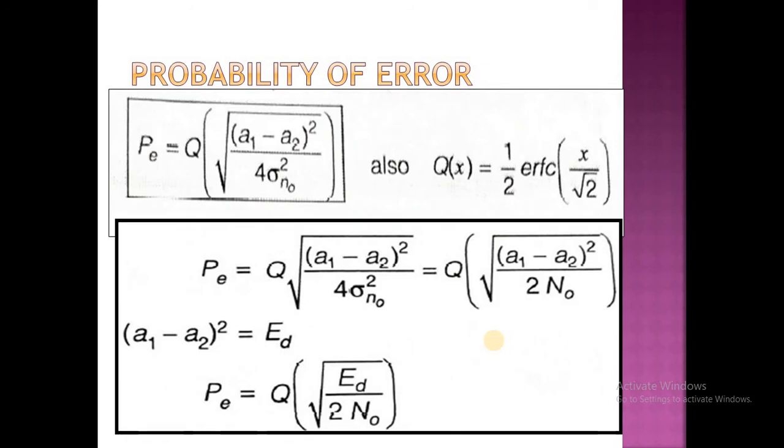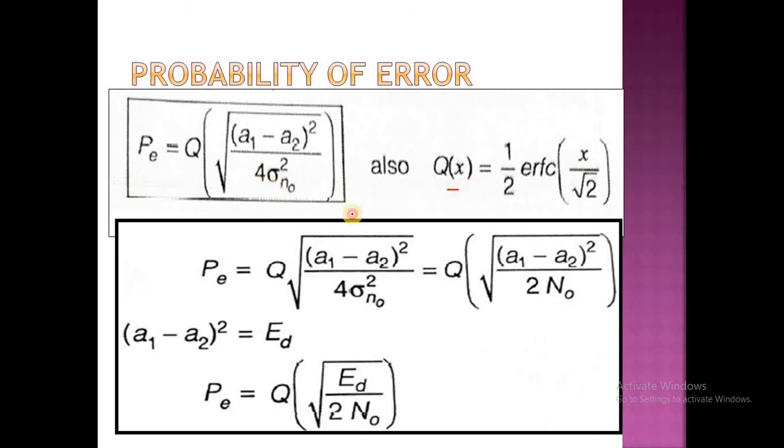Before discussing the probability of error of various schemes, we are going to know the formula of the probability of error. The probability of error is given by PE equal to Q of square root of (A1 minus A2) whole square by 4 sigma square.